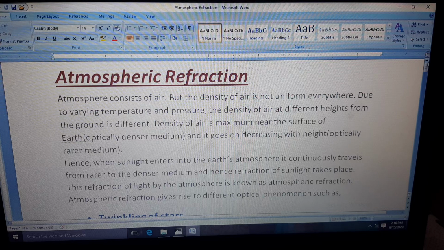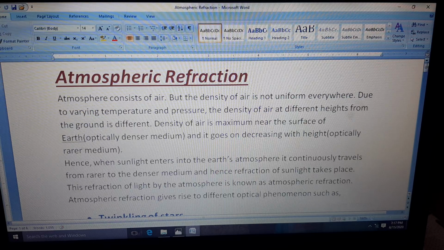The density of air is maximum near the surface, and as we go to the higher altitudes, it will gradually decrease. The density of the air decreases as we move away from the surface, or you can say as we go to the higher altitudes.